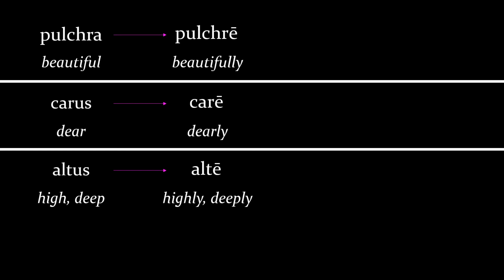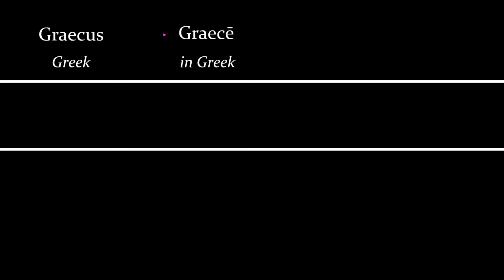So long E is almost always going to be used for adverbs, just like ly is often used for English adverbs. If we take the adjective Graecus, which is masculine, it just means Greek, we break off the us, put a long E there, and no, it is not Greekly. There is no Greekly. It is in Greek, like I write in Greek, or I think in Greek, or something like that.